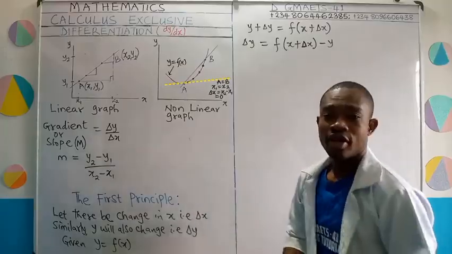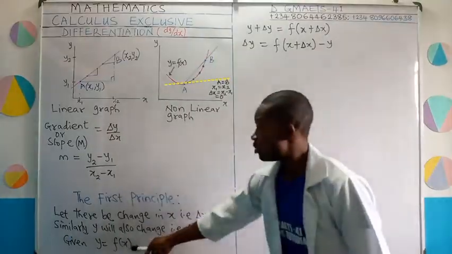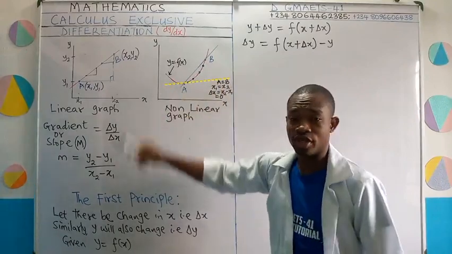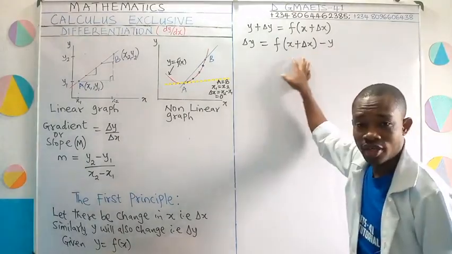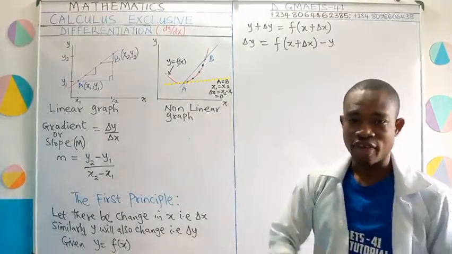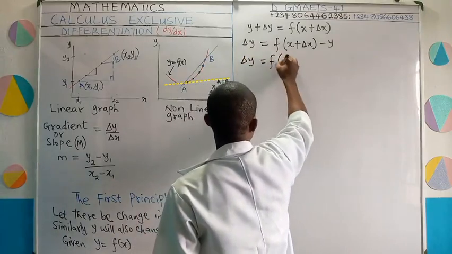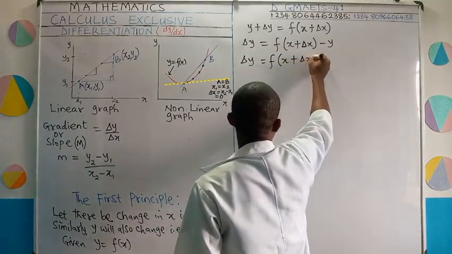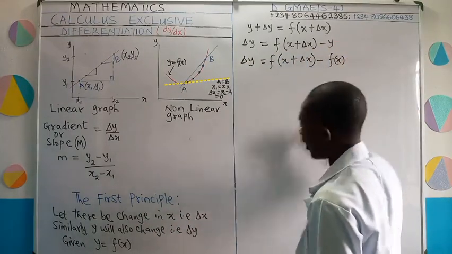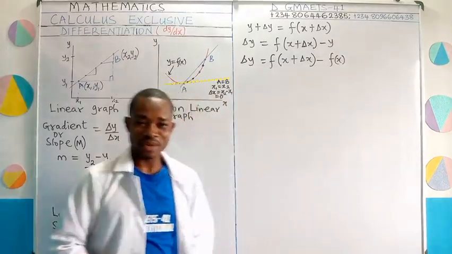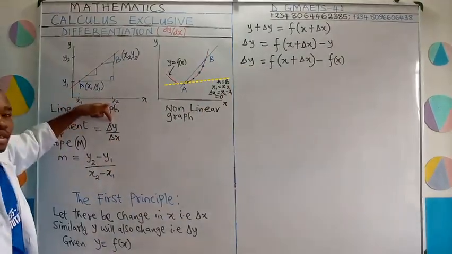Alright. We know that y is equal to a function of x, f of x, because that is what this curve is defined to be. Y is a function of x. So wherever I see y here standing alone, I'm going to replace it with what? F of x. So this becomes delta y equal to f of x plus delta x, then minus, in place of this y, I am going to substitute f of x there. Are you following? Alright, I have made delta y to stand alone just like this, delta y.